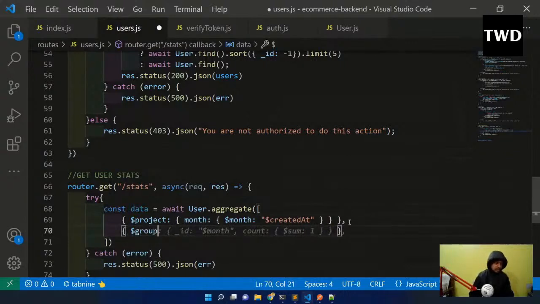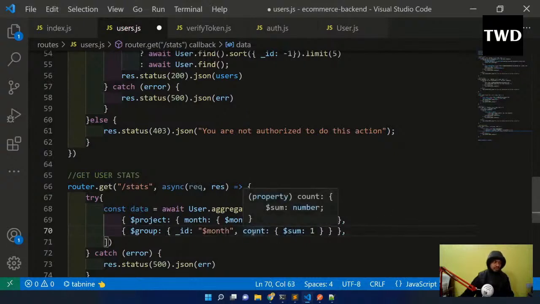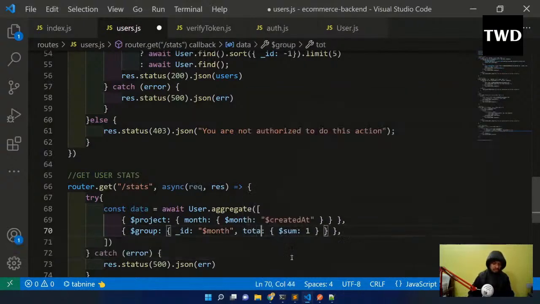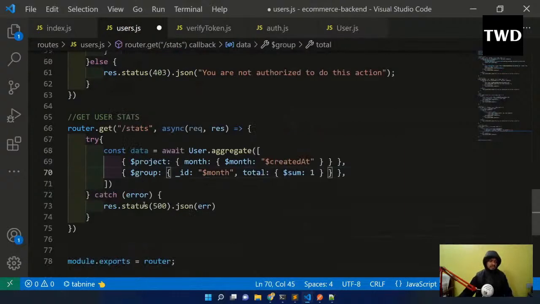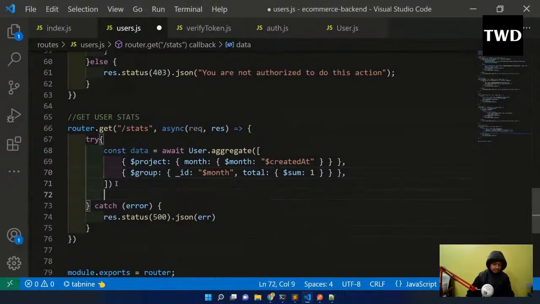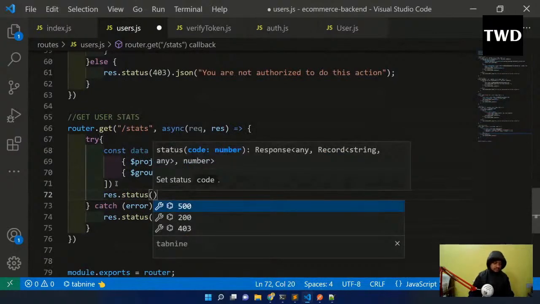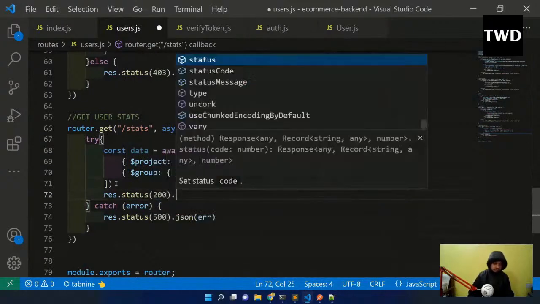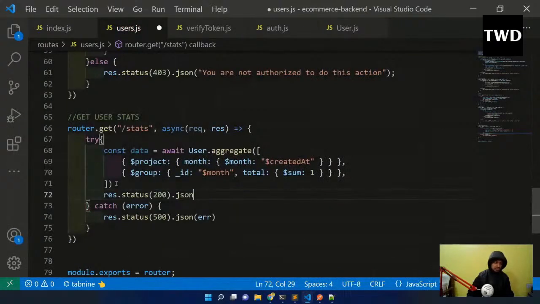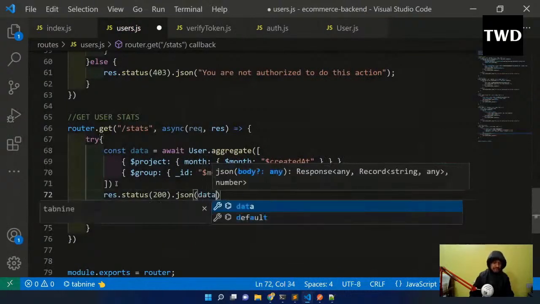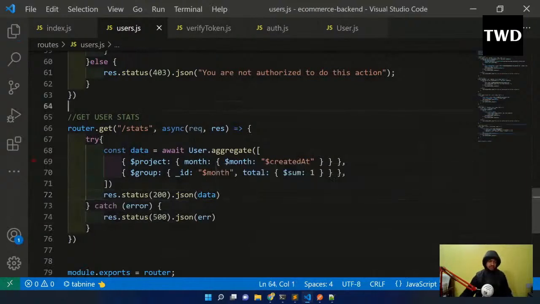When I test with Postman, it will be clear what I'm doing. Actually we are grouping by month how many users there are in each month. So that's why we are doing this. And instead of count I'm going to have total like this. And then res dot status 200 dot json, and I'm passing data. So this is done and all these routes are created.